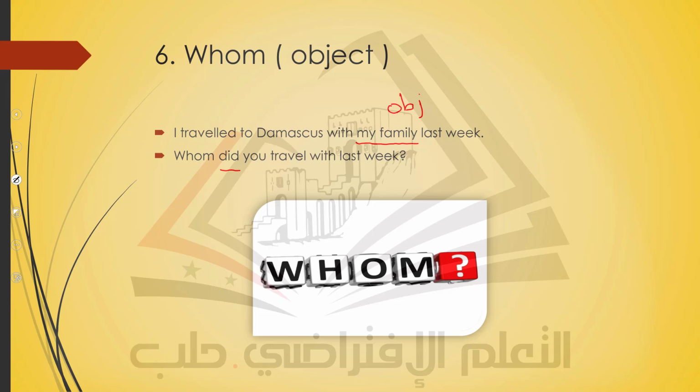Sometimes the students write the word with at the beginning, before the word whom. It is acceptable, but it is informal, but it is acceptable to say, with whom did you travel last week? It's okay, but it is less formal than when we say, whom did you travel with last week? So the word whom is used for object. I traveled to Damascus with my family last week. Whom did you travel with last week?